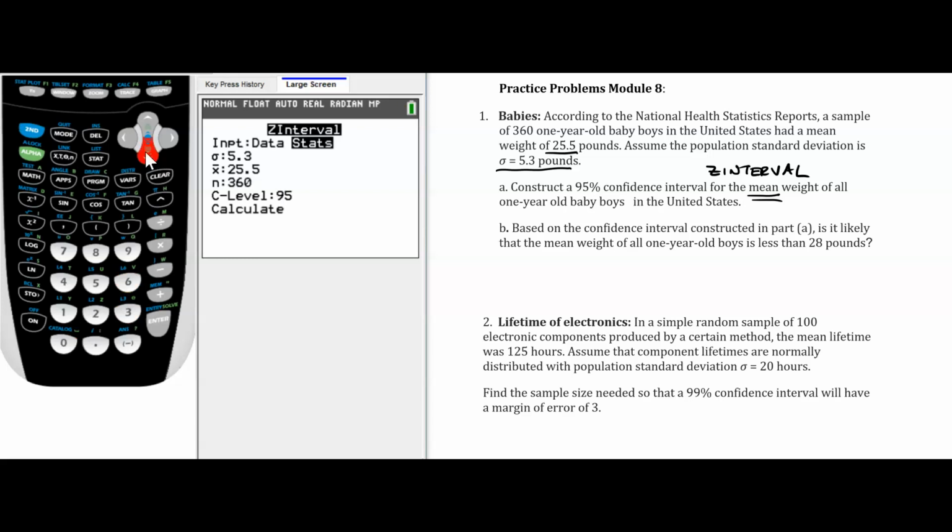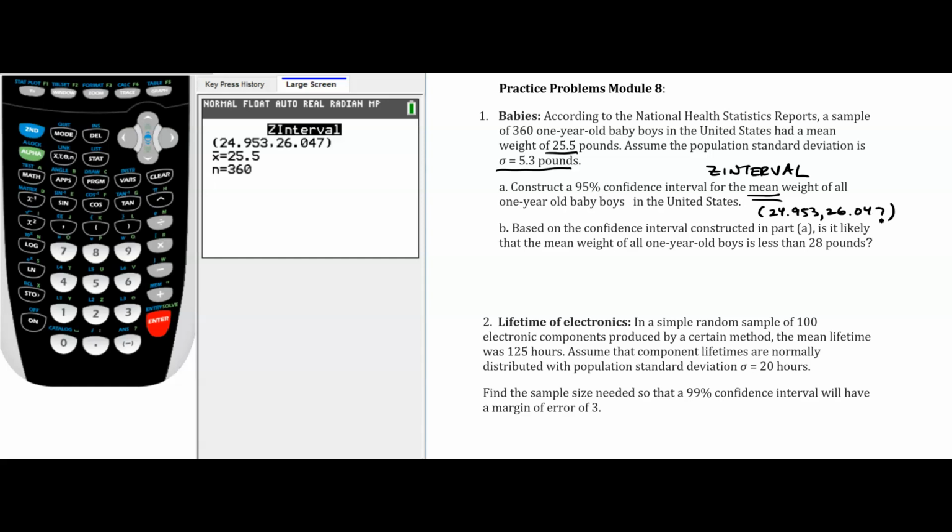The confidence level is 95%, so we can press calculate, and we end up with a confidence interval of 24.953 up to 26.047.